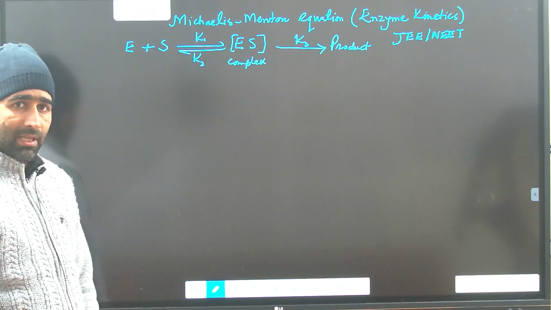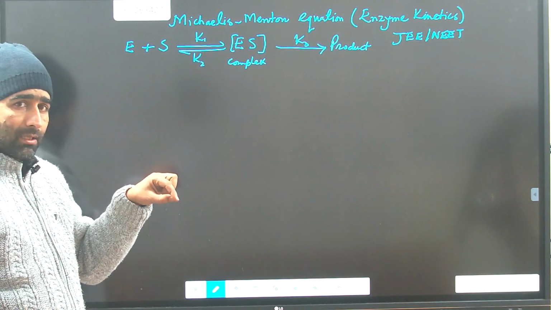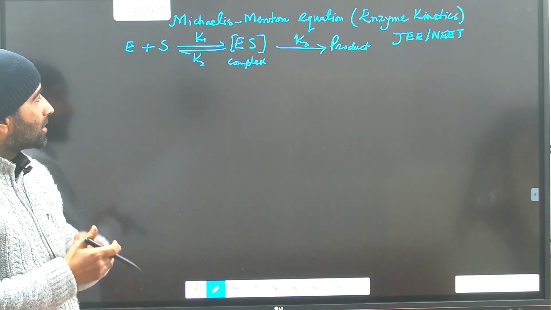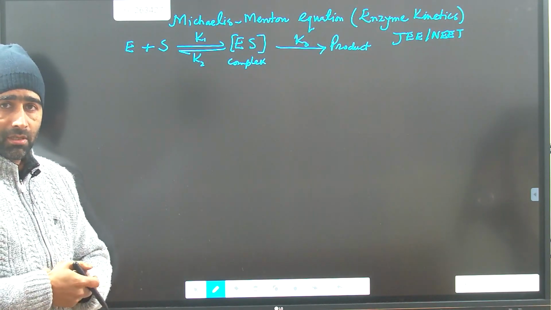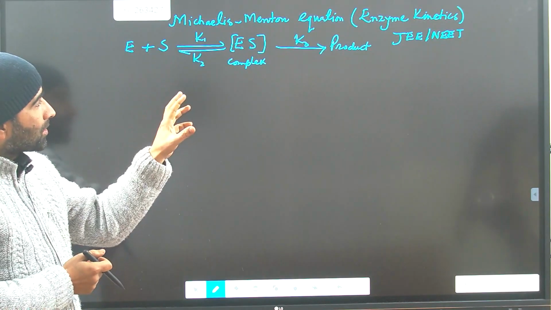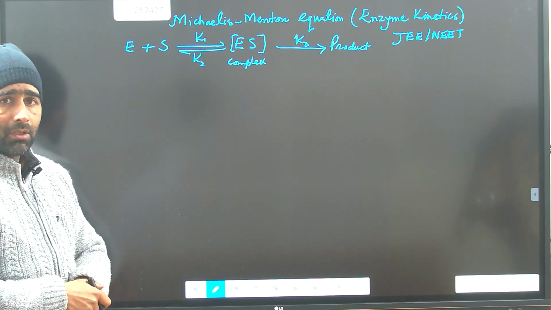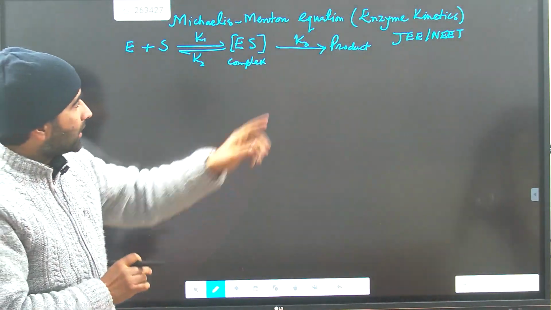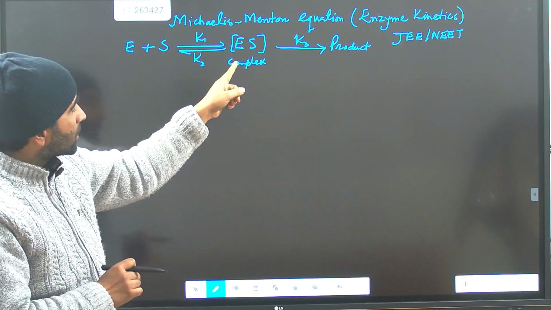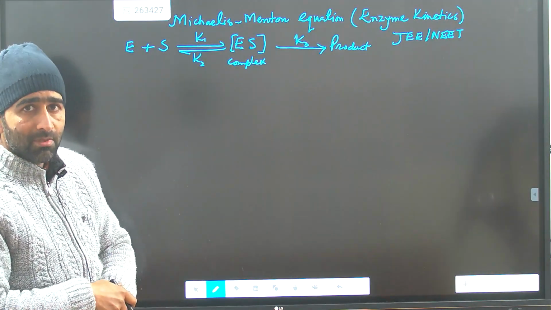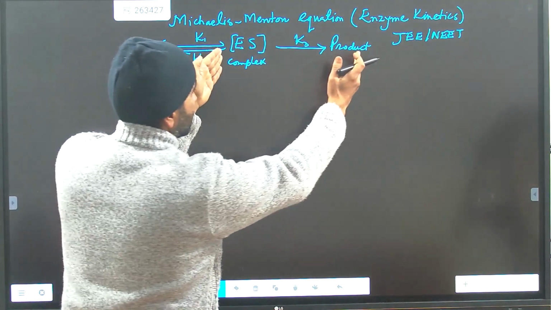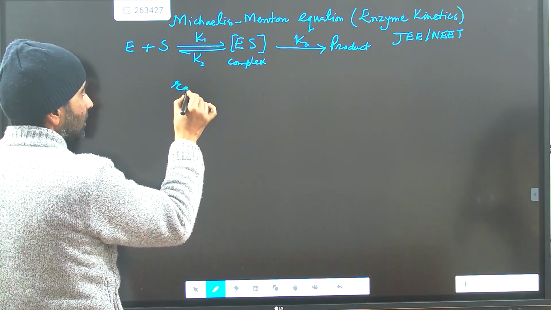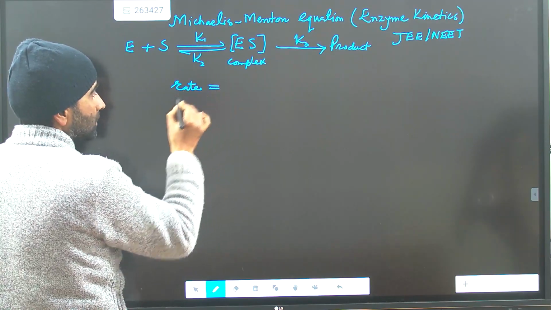So first, keep in mind, the enzyme that you add and the substrate that you add, the two will combine. The enzyme will combine with the substrate and that will lead to the formation of the enzyme substrate complex, and that enzyme substrate complex breaks down to form the products. The rate of the reaction, that will be the rate of formation of the products, will therefore be directly proportional to the concentration of the activated complex, the enzyme substrate complex. When I say rate of reaction, I mean rate of formation of the products.